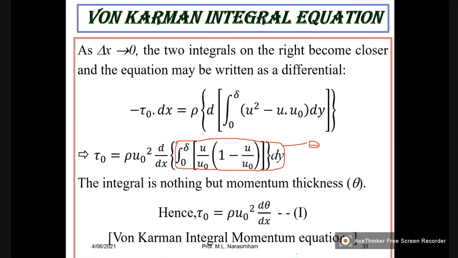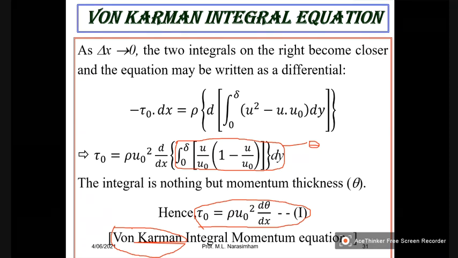So therefore, what we can write is tau naught is equal to rho u naught square d theta by dx. So this is what is called as von Karman integral momentum equation. Von Karman is the scientist who has developed this equation, and this equation is known after him, von Karman integral, because it explains you about the momentum thickness and its integration. So it is called as integral momentum equation.